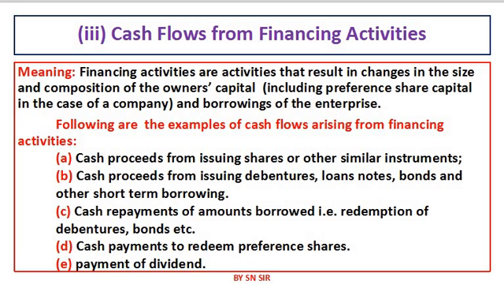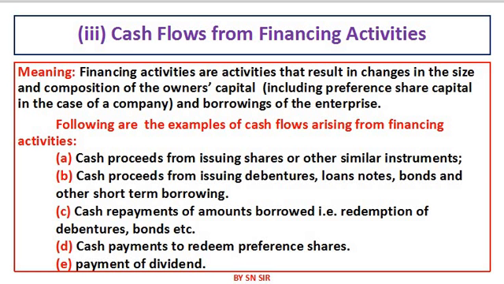Look at some examples of financing activities. Cash proceeds from issuing of shares or similar instruments. If company is getting cash by issuing shares, that is known as financing activities, because cash is coming in the organization, that is called inflow of financing activities. Cash proceeds from issuing of debentures, loan notes, bonds and other borrowing, that is known as cash inflow from financing activities.